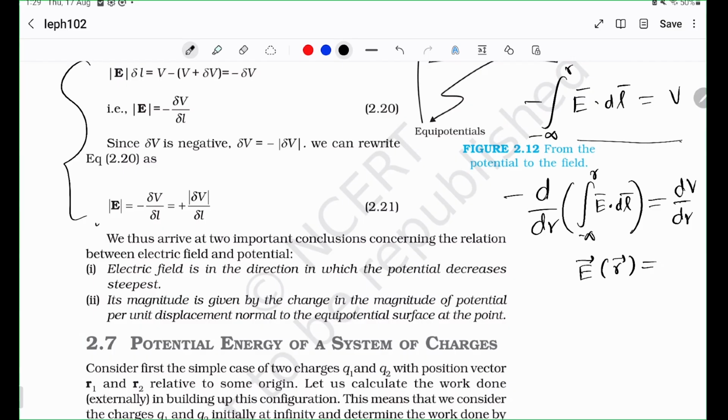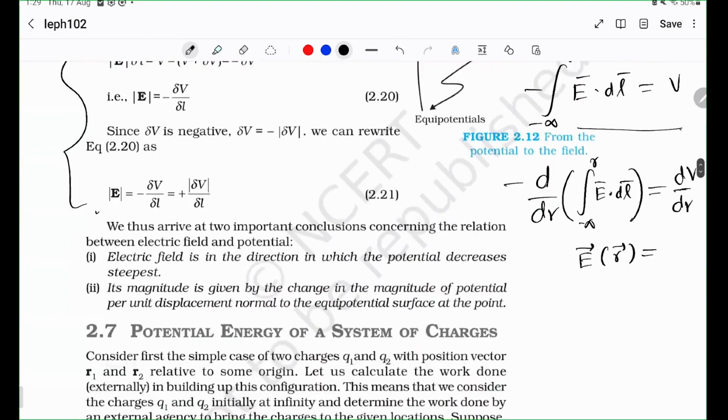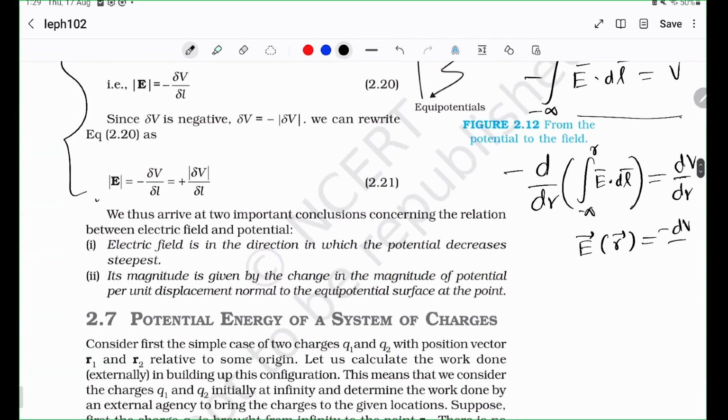So that's it. Oh, so it's negative sign, right? Negative sign. That's it. That is where you get the relationship. The electric field at any point in R is the negative derivative of the potential with respect to R. Later you will come to know that in 3 dimensions, this is replaced by something called a partial derivative and something called a gradient operator.